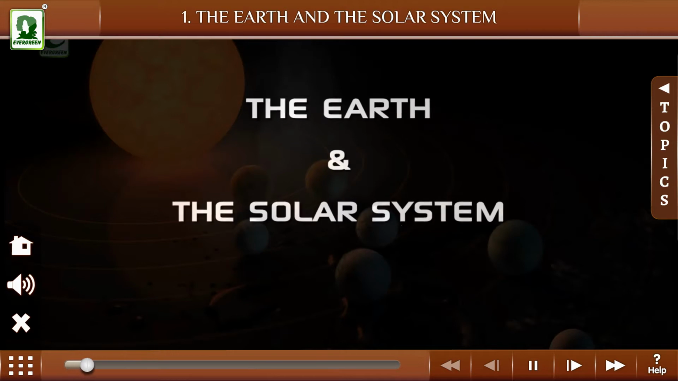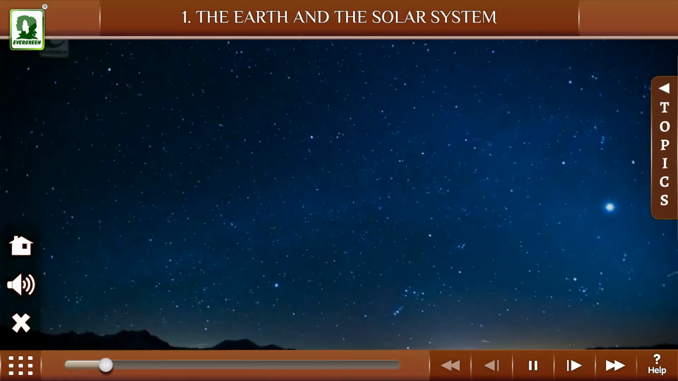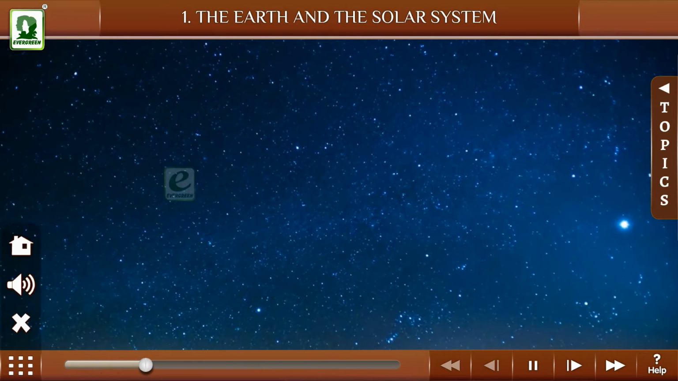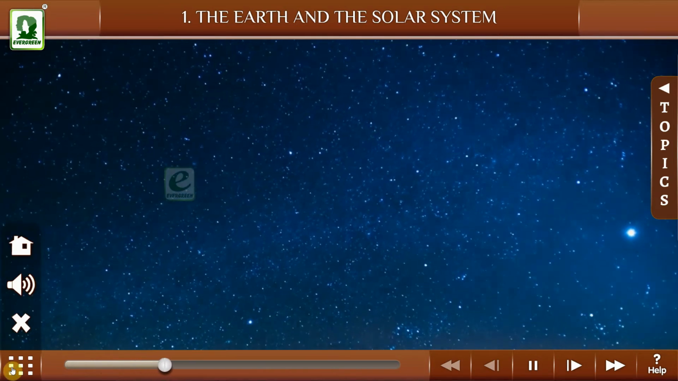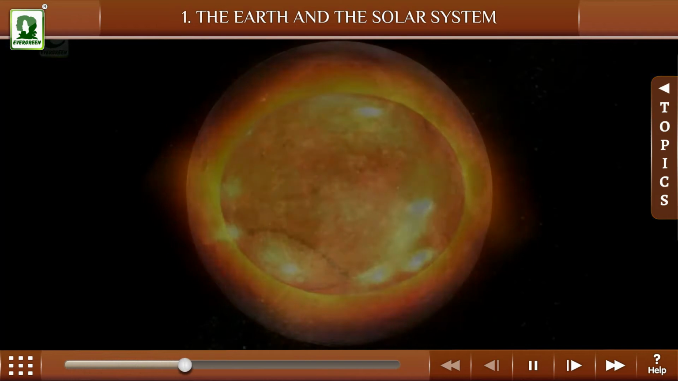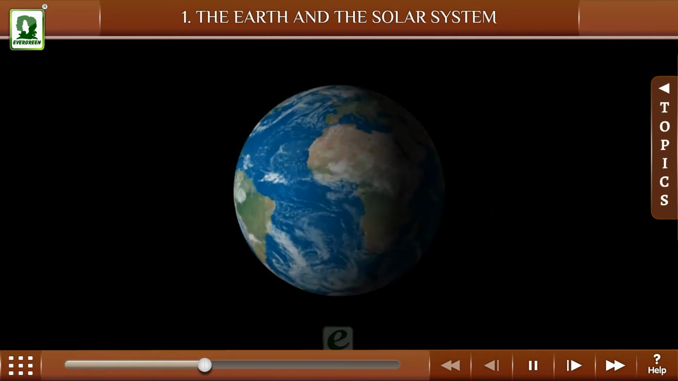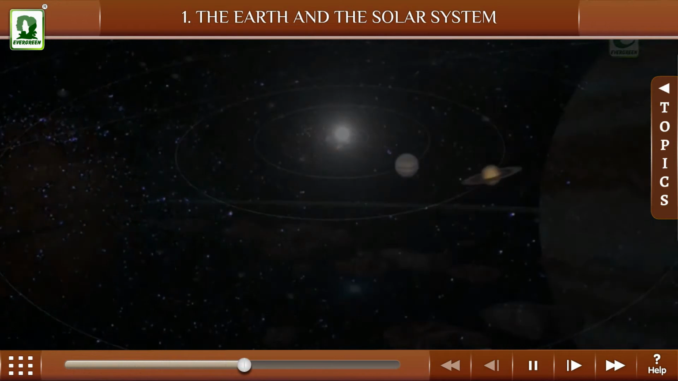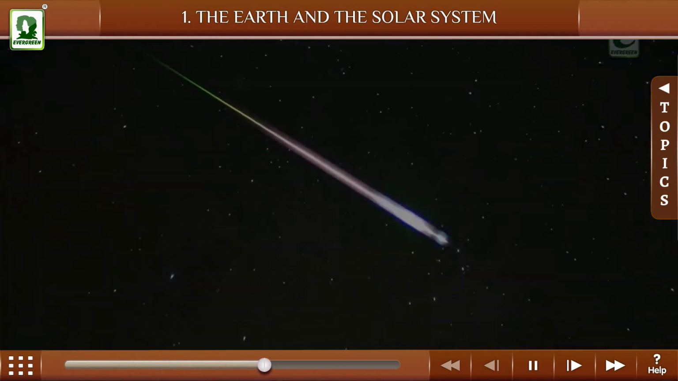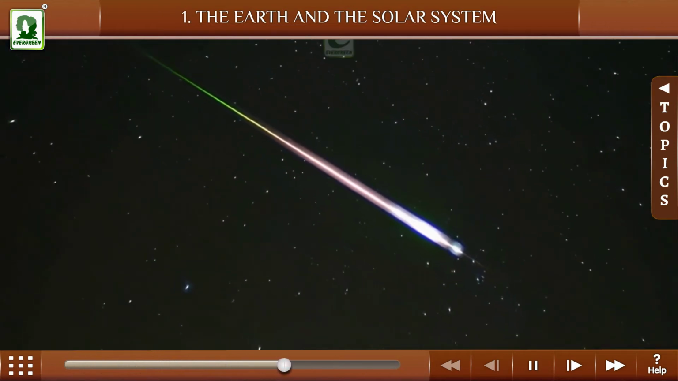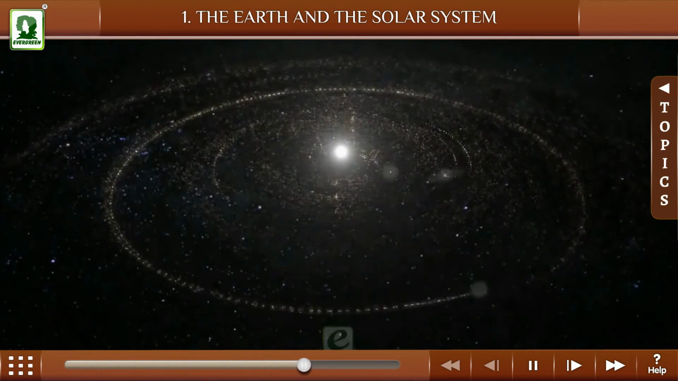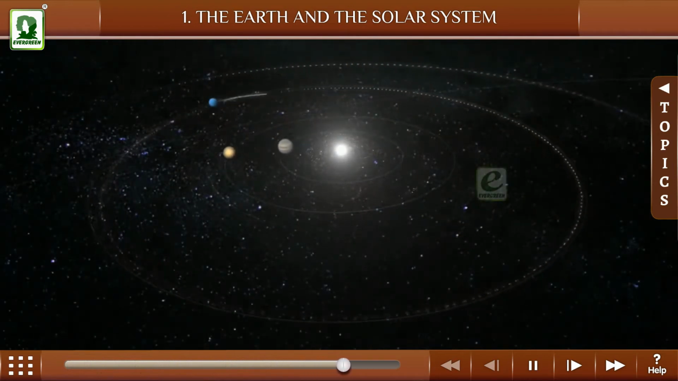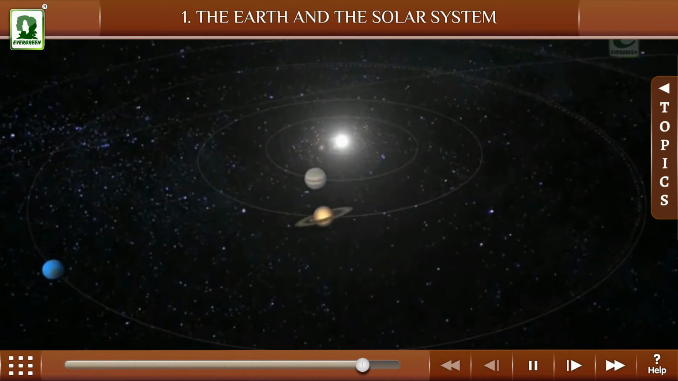The Earth and the Solar System. Various objects that we see shining in the sky are called celestial bodies or heavenly bodies. The Sun, the Moon, our Earth, the stars, planets, asteroids, comets and meteors are all celestial bodies. The heavenly bodies exist in space. The word universe stands for everything that exists in space.